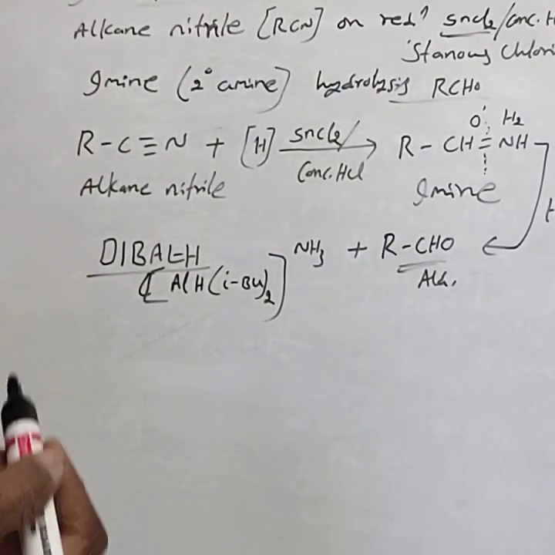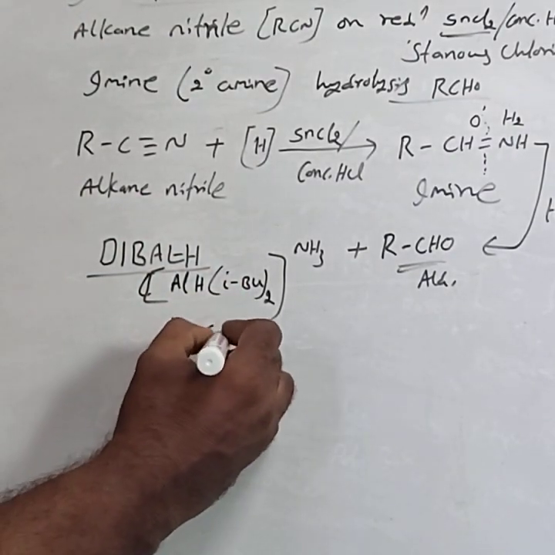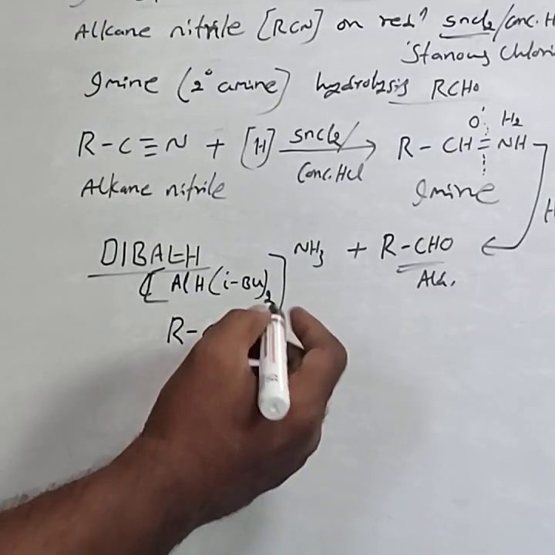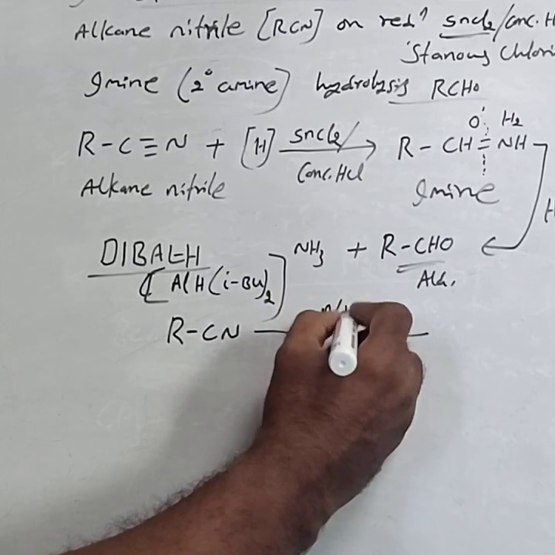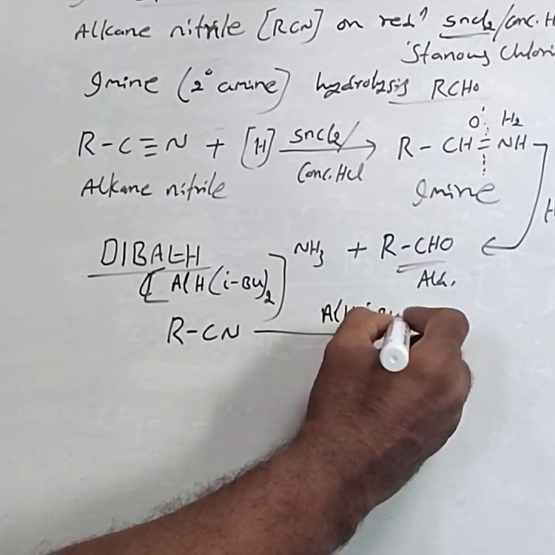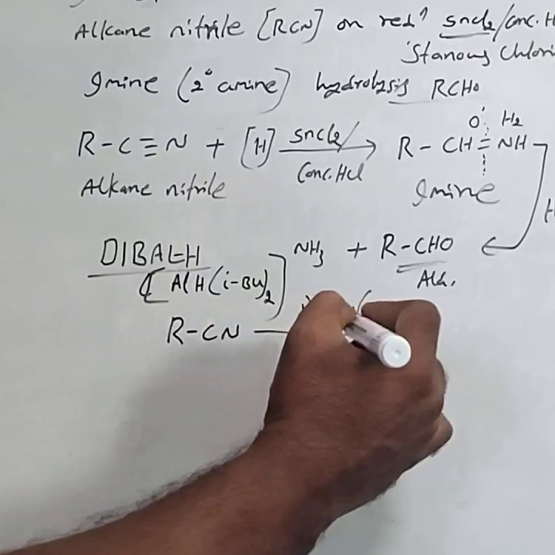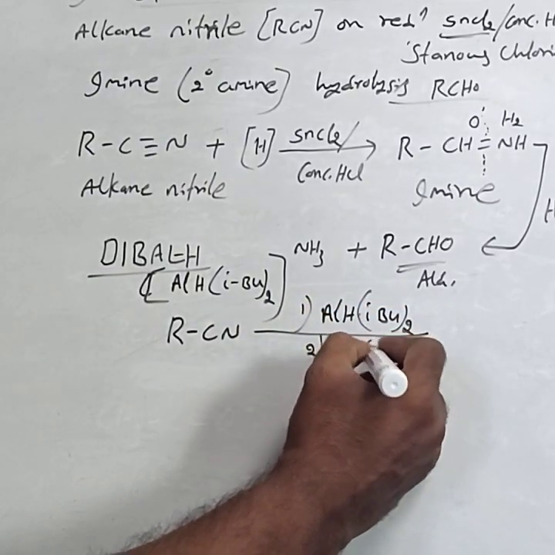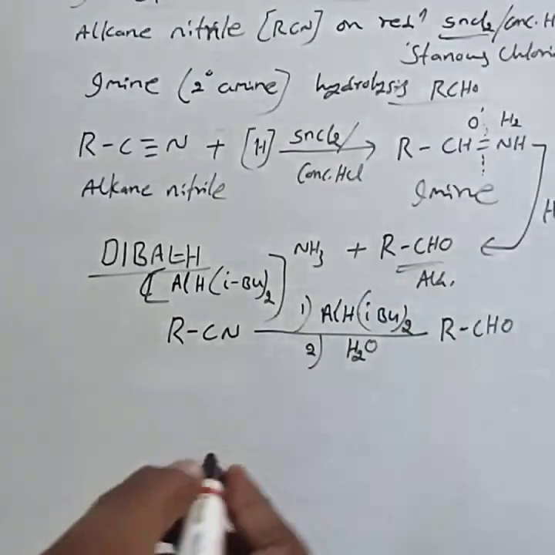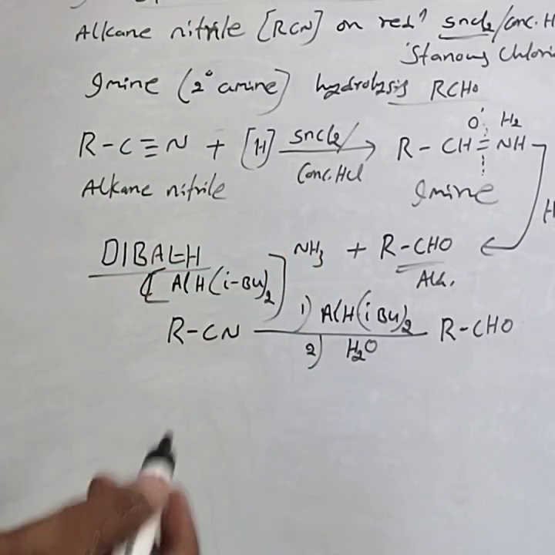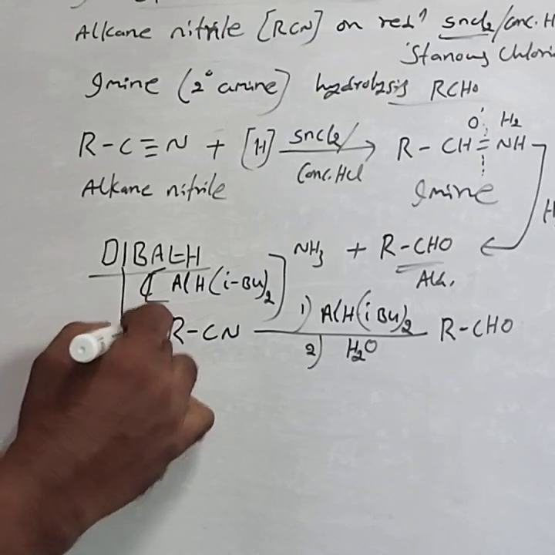Instead of stannous chloride in HCl, we can use this DiBALH. That is, RCN on treating with DiBALH, or HAl(iBu)2, diisobutyl aluminum hydride, followed by the hydrolysis, results in the formation of aldehyde. This DiBALH, diisobutyl aluminum hydride, does not alter the double bond.